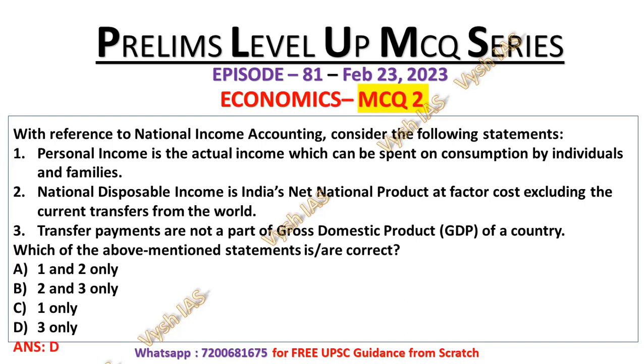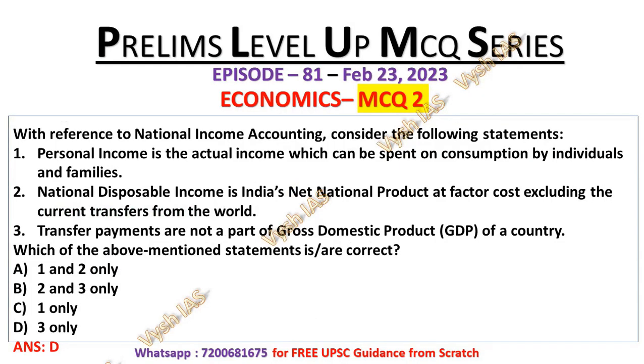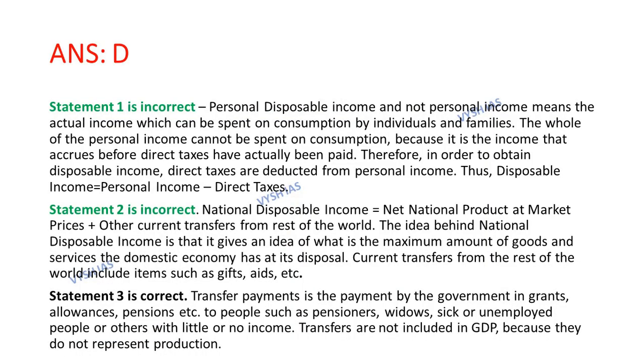So its answer will be option number D, that is 3 only, which means that only option 3 is correct. Now let's look at the explanation. Statement number 1 is incorrect because personal disposable income, not personal income, means the actual income which can be spent on consumption by individual and family. It is not the definition of personal income, it is the definition of personal disposable income.